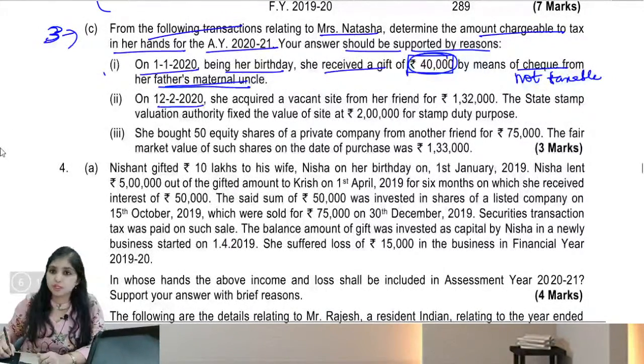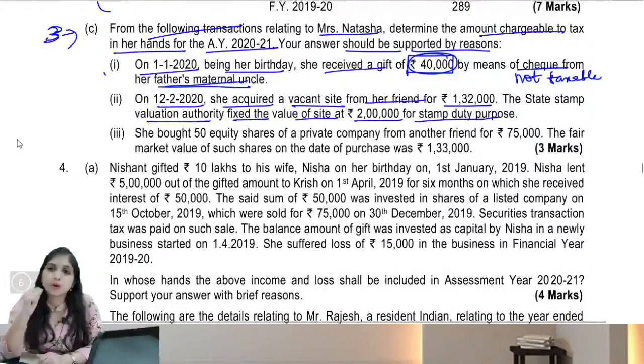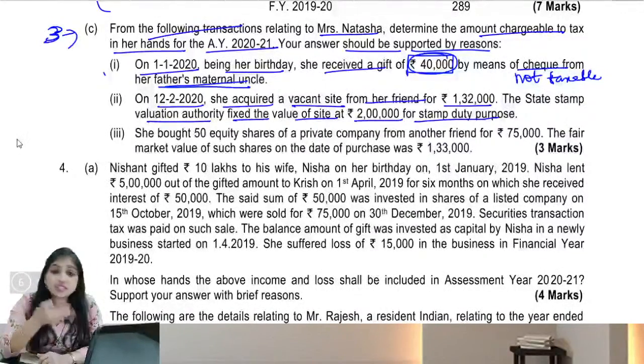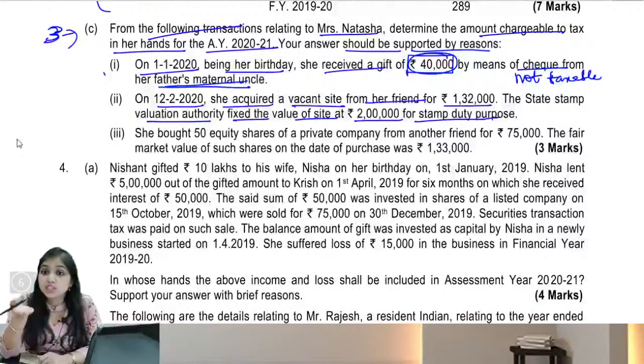On 12th February 2020, she acquired a vacant site from her friend for 1,32,000. The State Stamp Valuation Authority fixed the value of the site at rupees 2 lakh for stamp duty purpose. See, what does this mean? What's the stamp duty value of the house? 2 lakhs. But how much is the assessee paying for this house? Just 1,32,000. So what is the case over here?